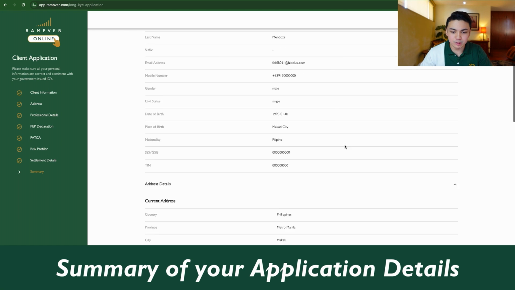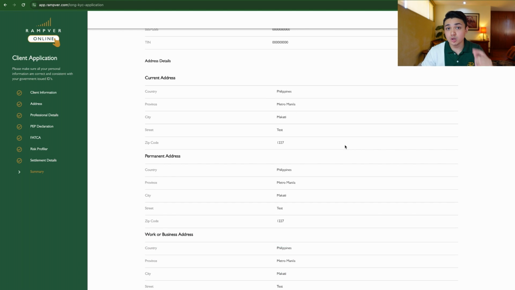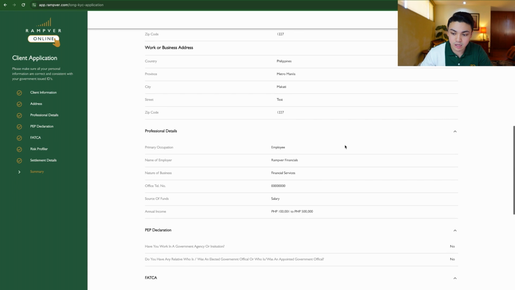5 to 10 minutes lang, kompleto na. Binagalan lang natin for this demo. As long as you also prepare the requirements, valid ID and proof of address.